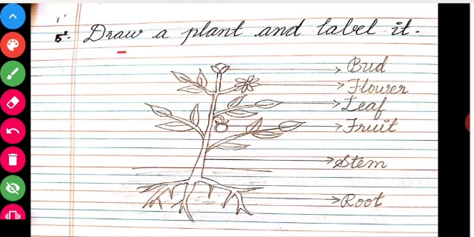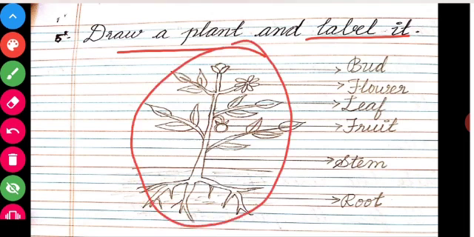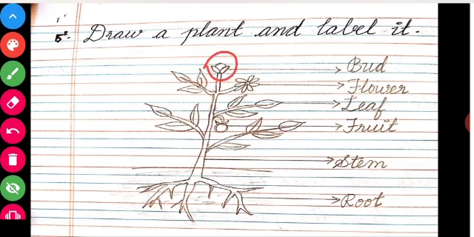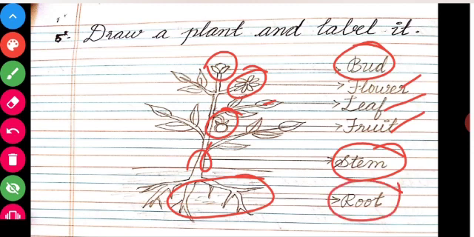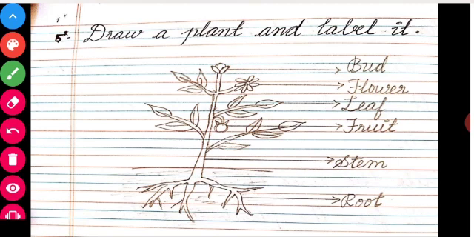Fifth one, draw a plant and label it. Yes, you have to draw a plant like this, and you need to label that. Like this one is bud. This is flower. This is leaf. This one is fruit. This part is stem. This part is root. So these are all the parts of a plant.